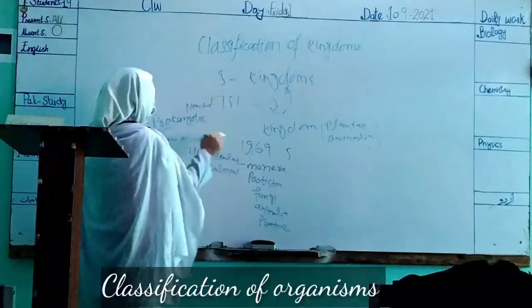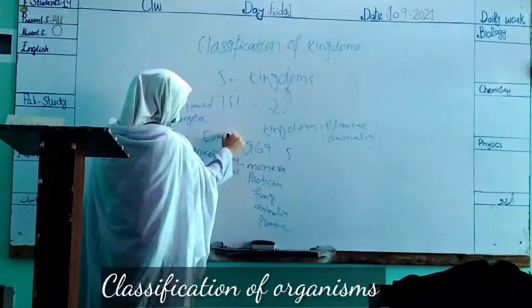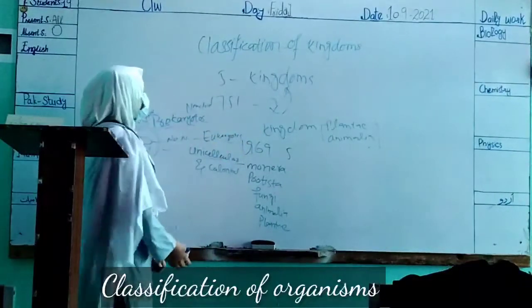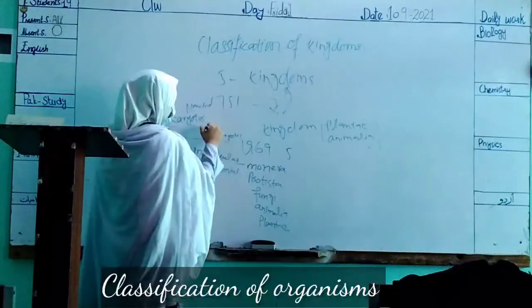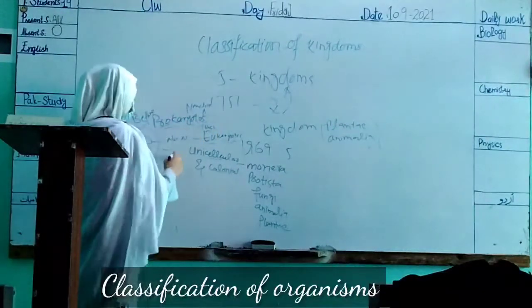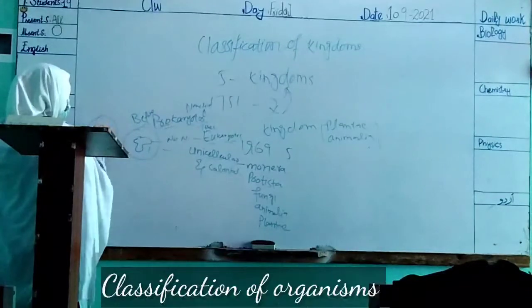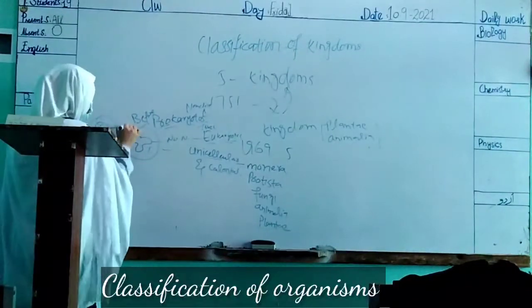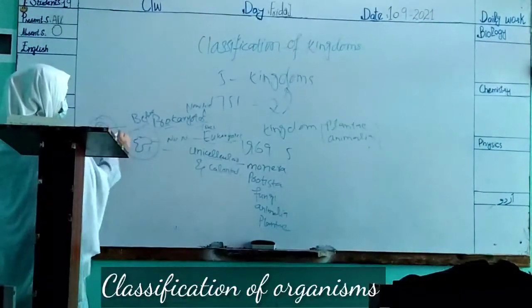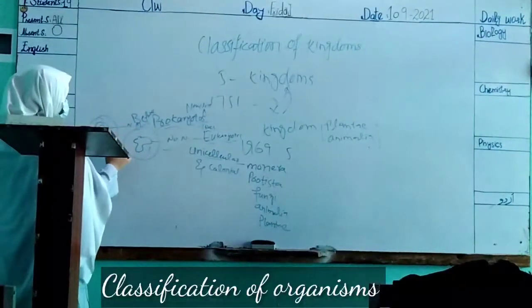There are 2 types, prokaryotes and eukaryotes. Now what is a eukaryote? Eu means true and karyon means nucleus. So in a eukaryote there is a nuclear membrane around the nucleus, and there are all organelles in it.